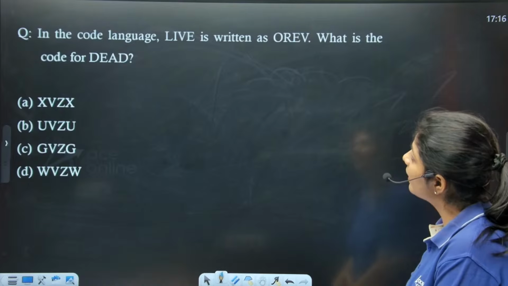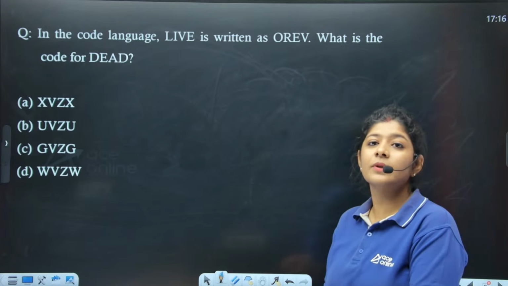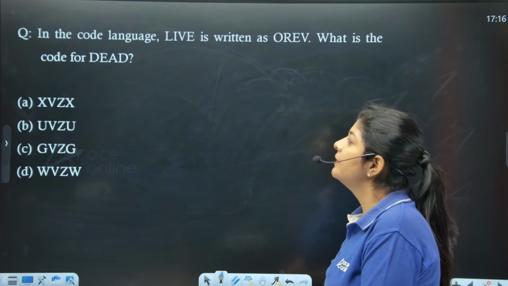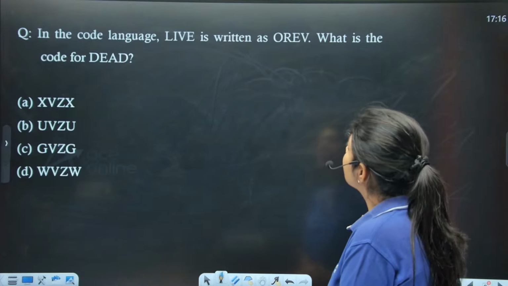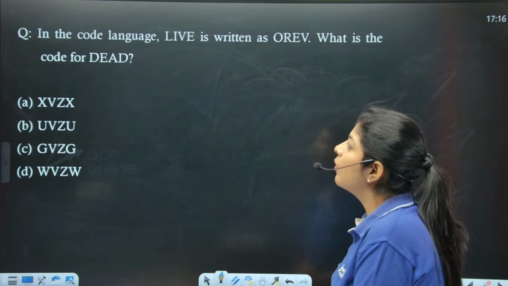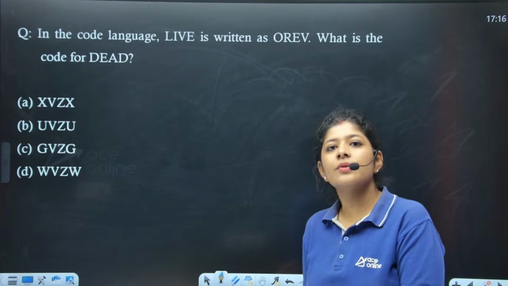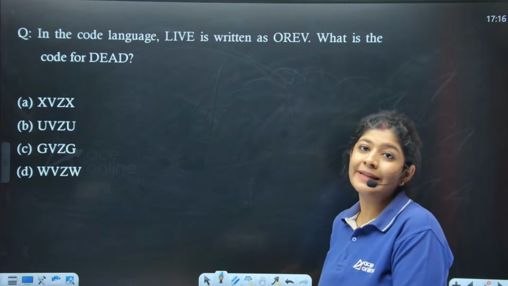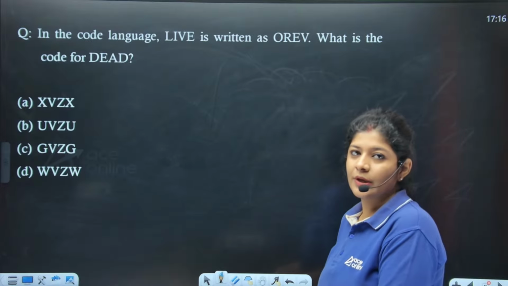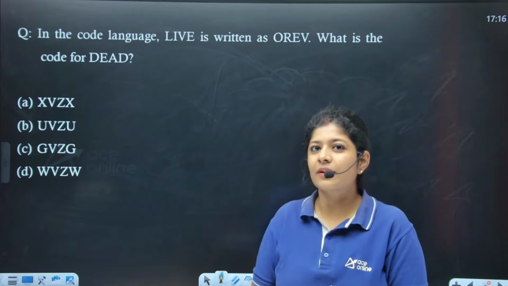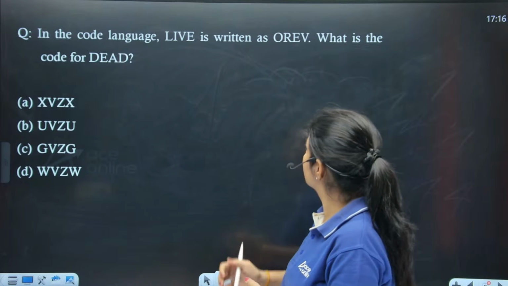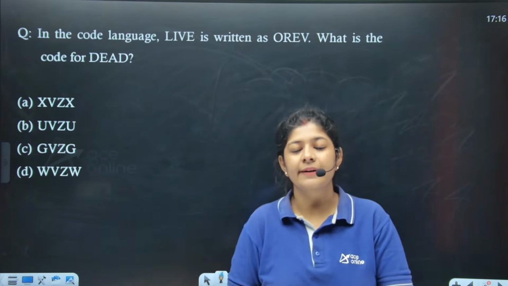Next. The next question is also from the concept of coding decoding. The question is saying that in the code language, live is written as this one. What is the code for dead? We need to find out the code for the word dead. So what is the logic? First we need to figure out the logic. Once we get the logic, we need to apply the same logic to the given word dead.